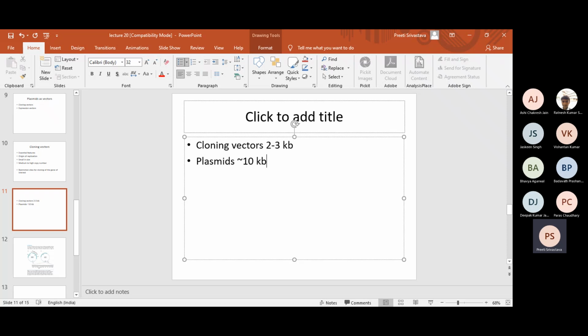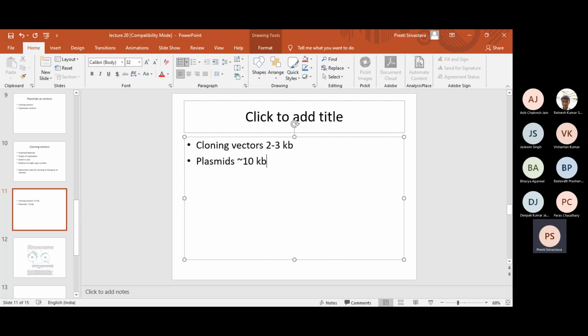So students, I'm using the word conventionally. That means they are used at times for cloning very large inserts, but usually for routine gene cloning, we do not use these low copy number megaplasmid based vectors. We usually go for high copy or medium copy number plasmids, which are usually smaller in size. The reason we select smaller sized plasmids is so that they can hold larger inserts.